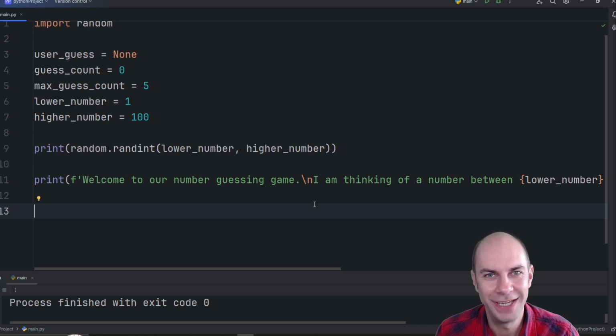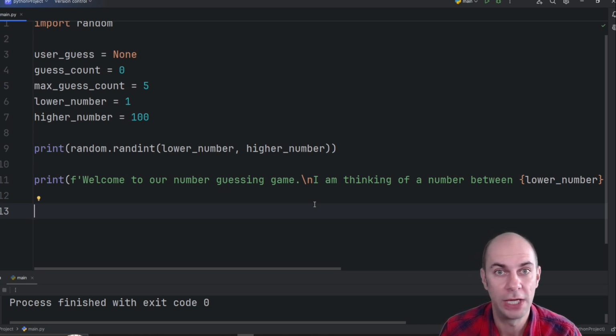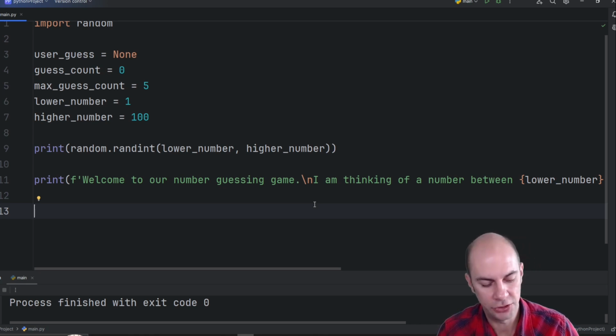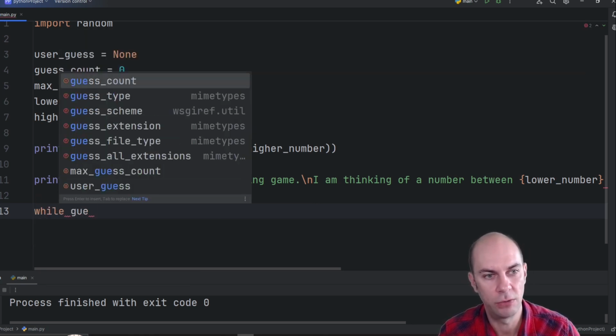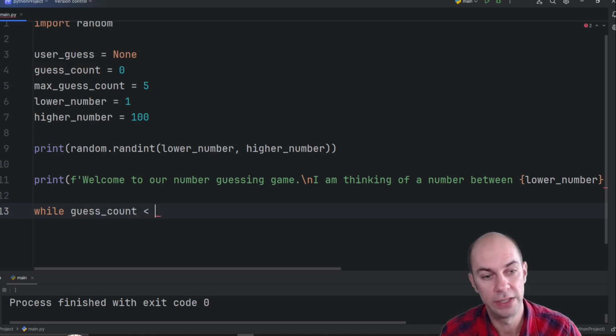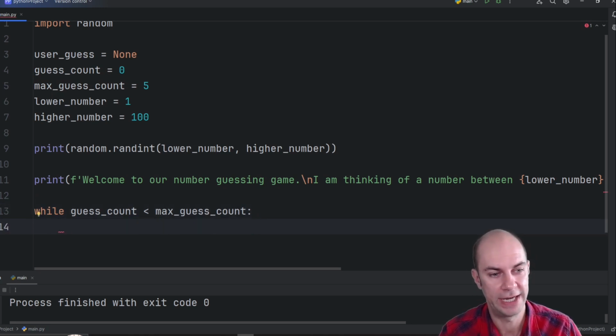Now, you guessed it, we're in the topic of loops, so we're going to use a while loop here to complete the challenge. So we're going to say that while the guess count is lower than the max guess count, so basically as long as we haven't really lost the game, we can say that the user guess is going to be equal to an input function, and here we could prompt the user to guess our number.